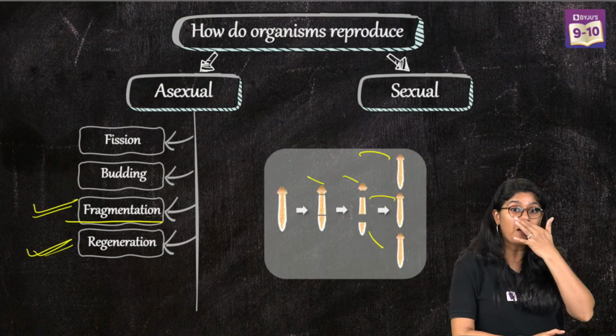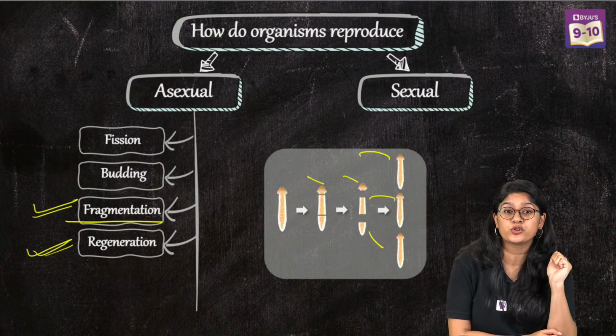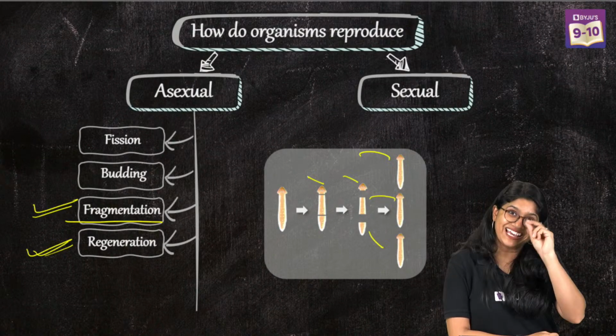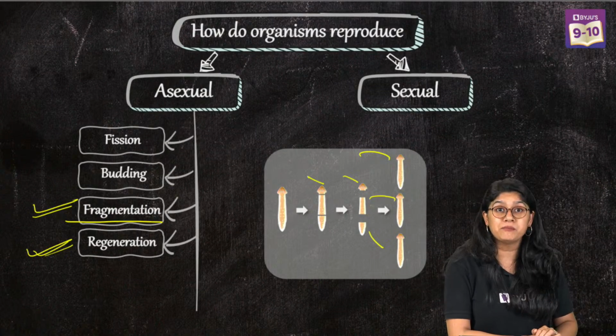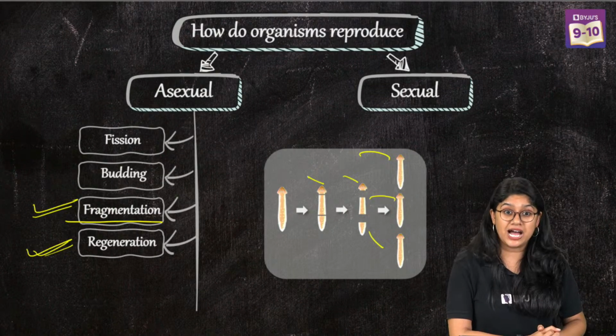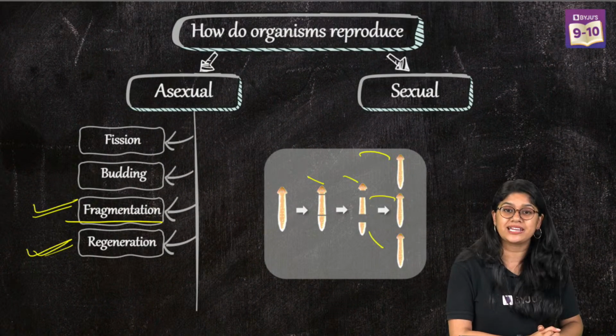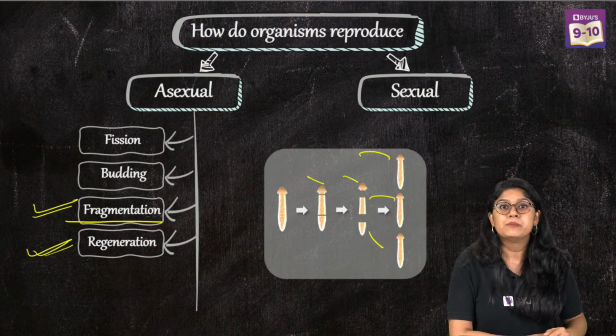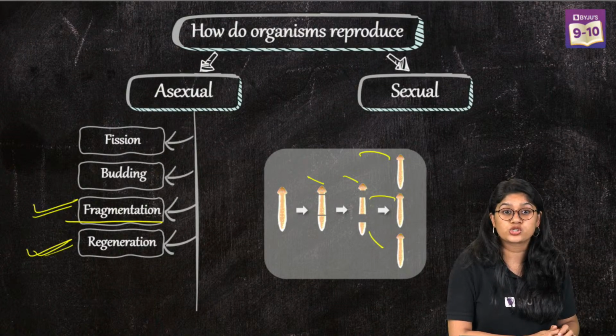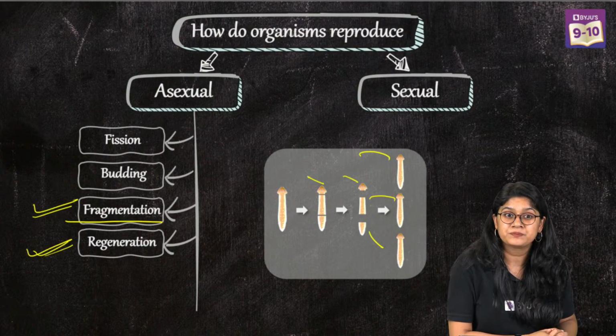Now, there's a very interesting question that many of you are asking. Ma'am, does asexual reproduction usually occur in unicellular organisms only or in multicellular organisms? So the answer is that we will see asexual reproduction occurring not just in unicellular organisms but in multicellular organisms also. Everyone, are we clear?